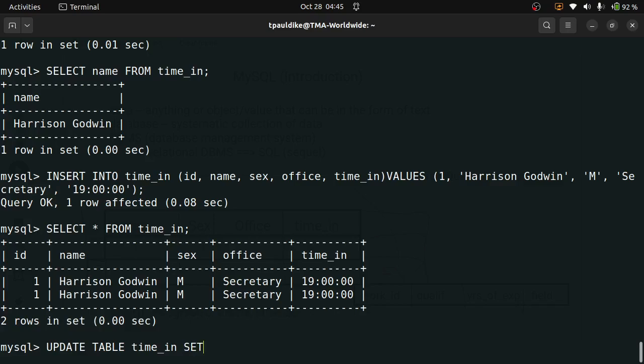Set ID to be equal to 2. Let's take it bit by bit, okay? One by one. Set the ID to be equal to 2. That's a problem. It's a problem right now. If I do this, it will update everything. So what is the best way to update this guy? What is the best way?